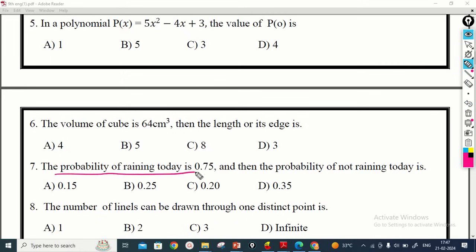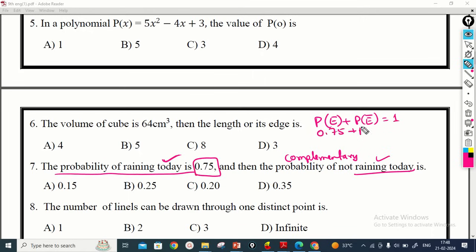The probability of raining today is 0.75, and then the probability of not raining today is asked. So these are complementary events. Complementary events means if one is possible, the other is not possible. That means we write P of E is the possible event and P of E not is the not possible event. The sum of these two probabilities is always equal to 1. Here the possible event is having the value 0.75 and we have to find out the impossible event, that is equal to 1.